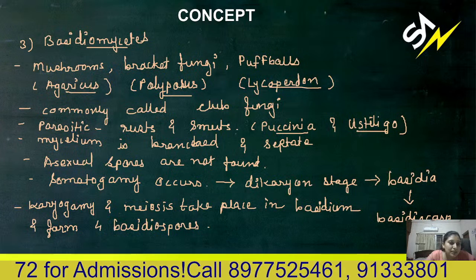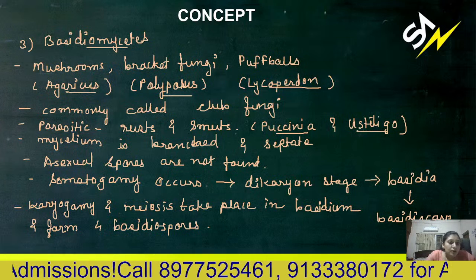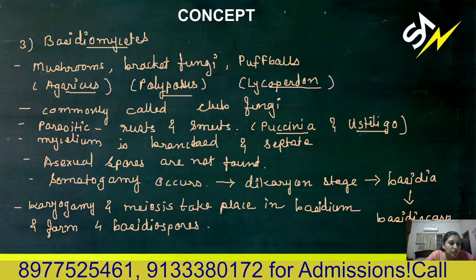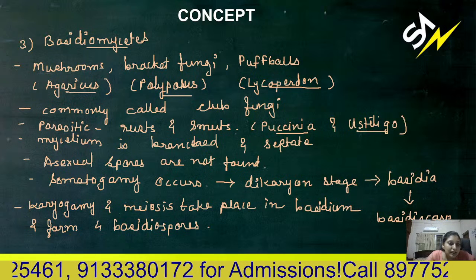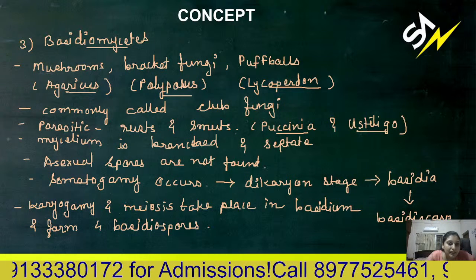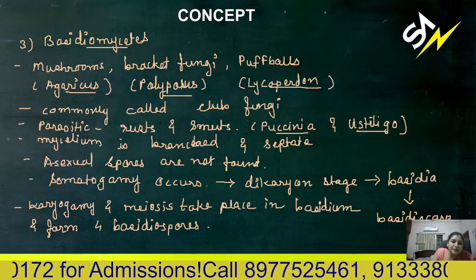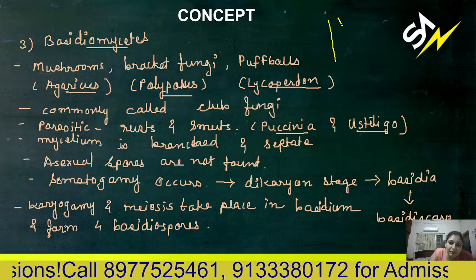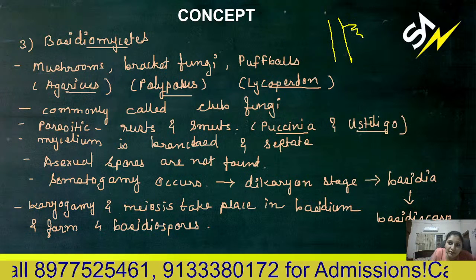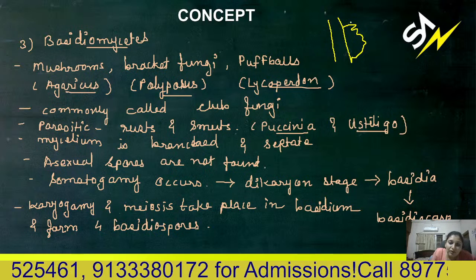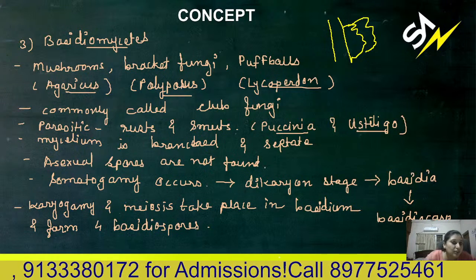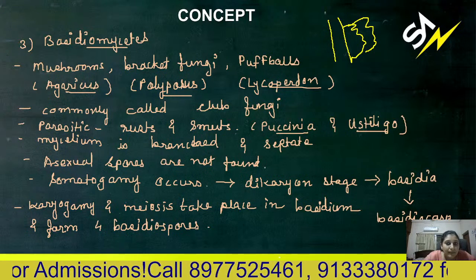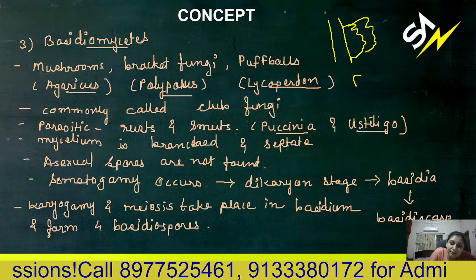Next, it is about basidiomycetes. So basidiomycetes include mushrooms, bracket fungi, and puffballs. Mushrooms are species of Agaricus. They look like mushrooms and they are called mushrooms commonly. Bracket fungi, for example, you see in a humid environment, on the stem of a plant, you might see this type of bracket growing. These are known as bracket fungi. The name of the bracket fungus is Polyporus. Then puffballs, simply like balls growing.